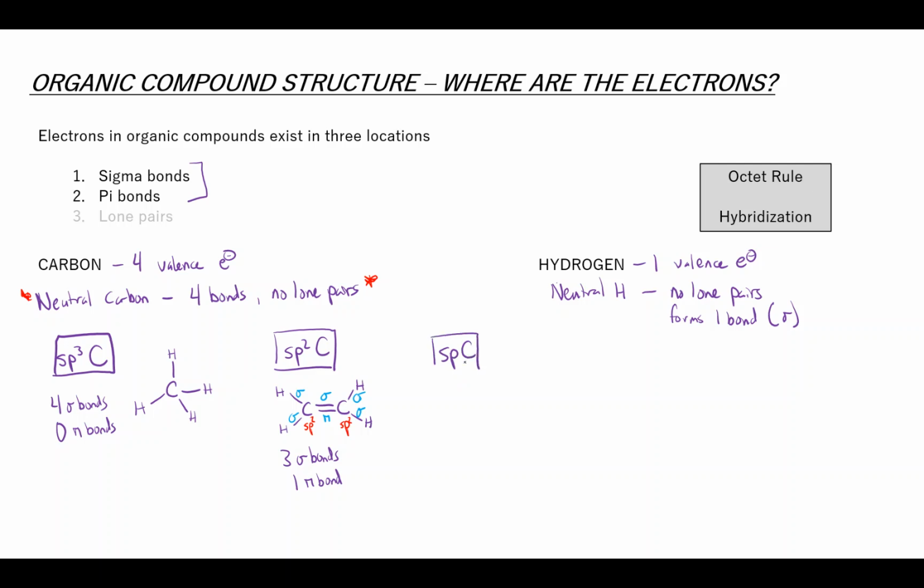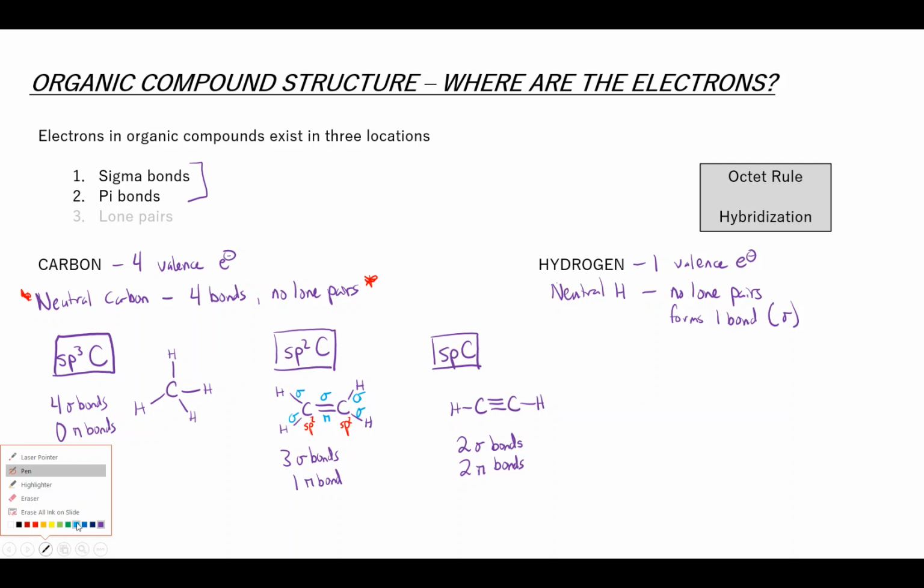The last flavor of carbon is an sp hybridized carbon. This is a carbon with a triple bond. We've already talked about triple bonds, so you kind of know what to expect here. This is two sigma bonds, right? That carbon has a sigma bond to the hydrogen going off to the left, and also a sigma bond to the carbon on its right. But the triple bond also contains two pi bonds, and so we have two sigma and two pi.